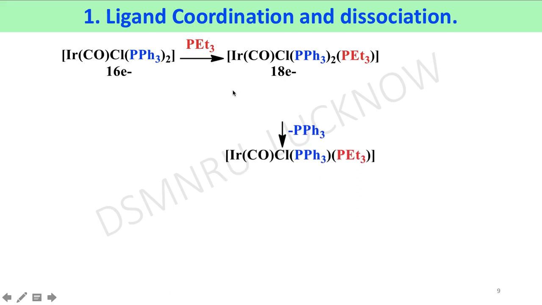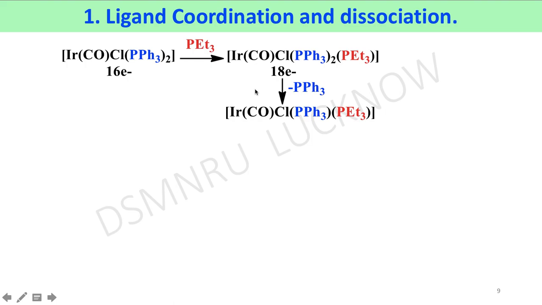In the next step, dissociation of the blue colored triphenylphosphine from this metal complex affords again a 16 electron complex, that is IrCOCl, triphenylphosphine and triethylphosphine.